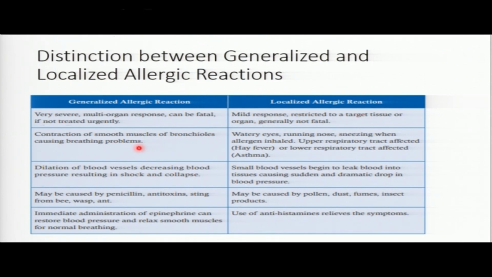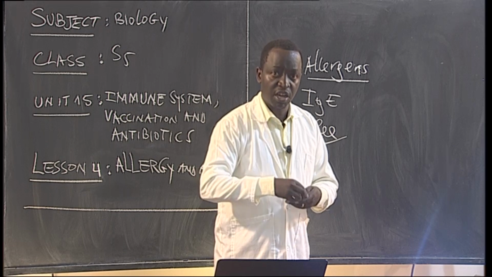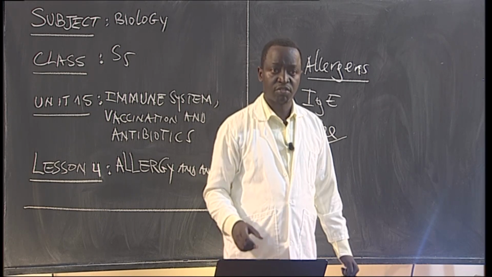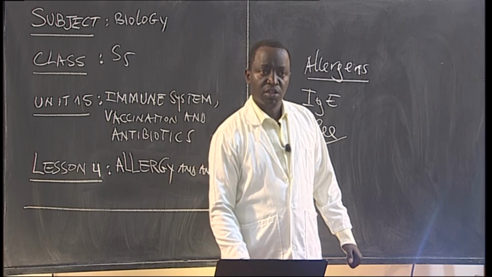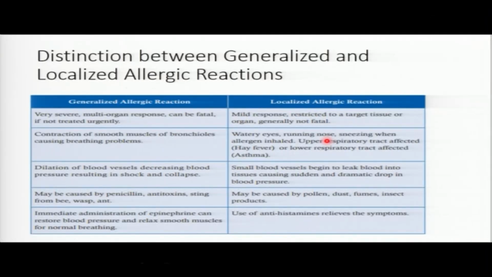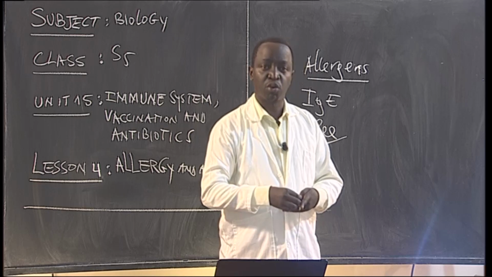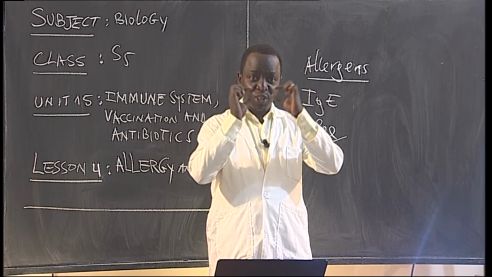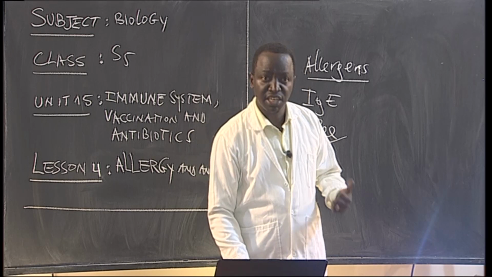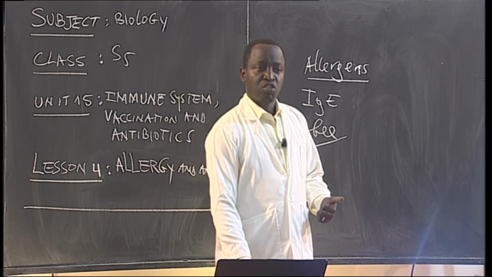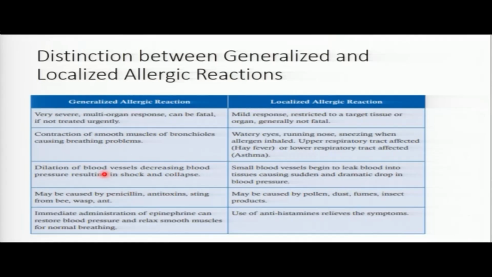Number two, this can lead to the contraction of the smooth muscles of the bronchi, causing what? Breathing problems. In localized reactions you can find watery eyes. For example, when something enters into your eyes, tears are going to be produced. Running nose is also a kind of allergy, but it is localized only to the nose. Sneezing, the same.